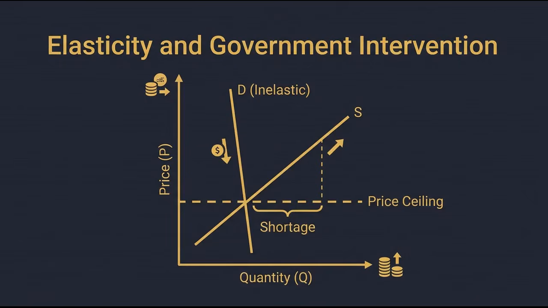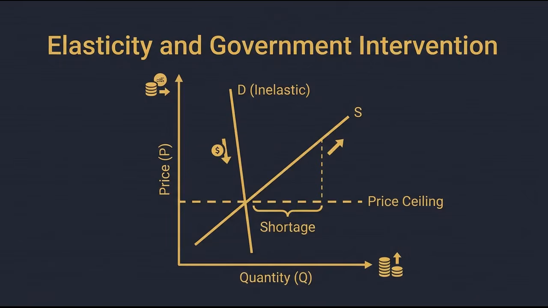If they set a legal maximum price below the free market equilibrium, known as a price ceiling, it creates a shortage because quantity demanded exceeds quantity supplied. Conversely, a minimum wage set above the free market wage creates an excess supply of labor, leading to unemployment.